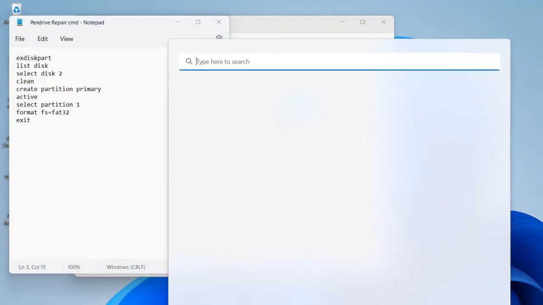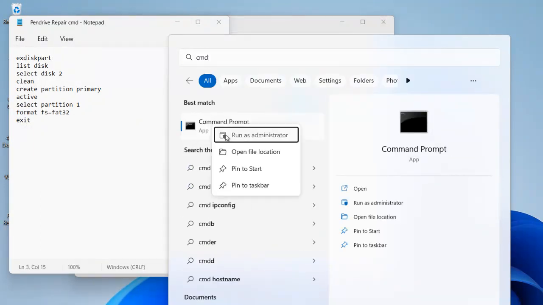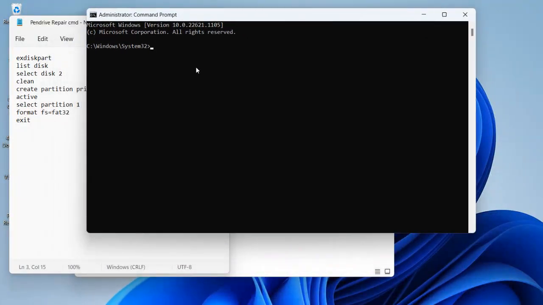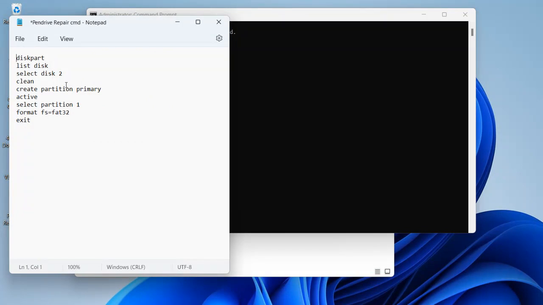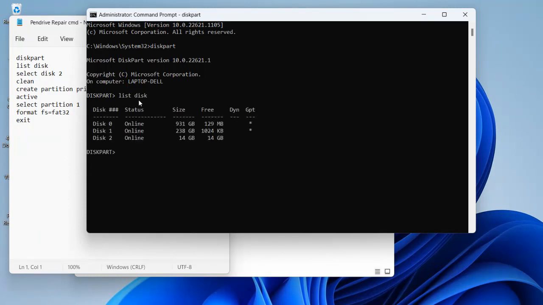So let's open the command prompt. Just type cmd in the search bar and run as administrator. In here, just type diskpart, that is one word, and press enter. Then type list disk. Then it will show you the memory devices which are connected to that laptop.